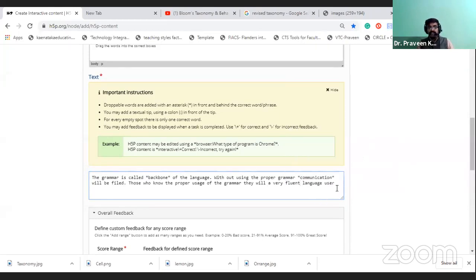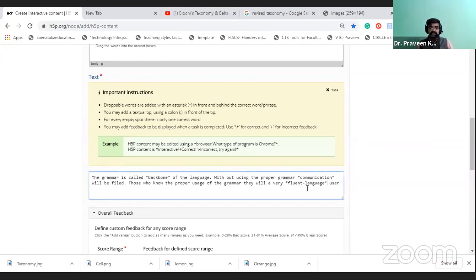Okay, very fluent language user. So we will just, for the sake of that information, see the fluent. Observe here. If I want to give a fluent language, both the words as a fill up the blanks, you should not provide the space between those two words. See, I am going to put a hyphen, adding both the words, and finally I am going to put